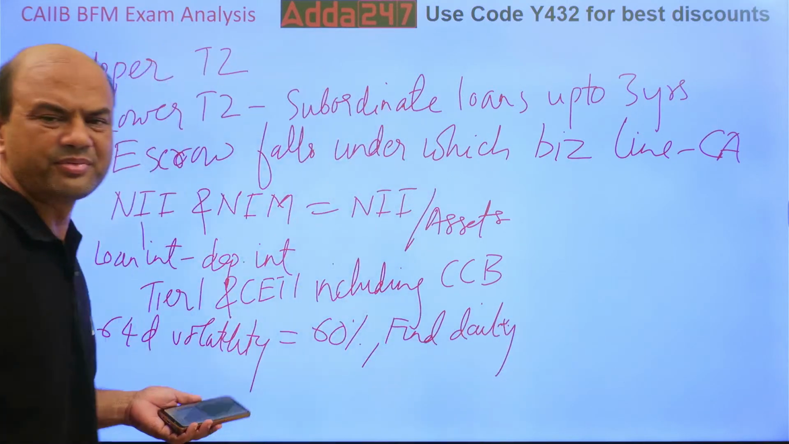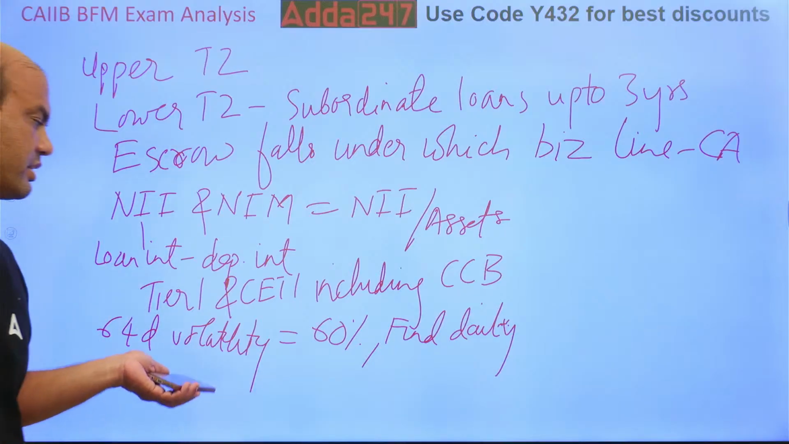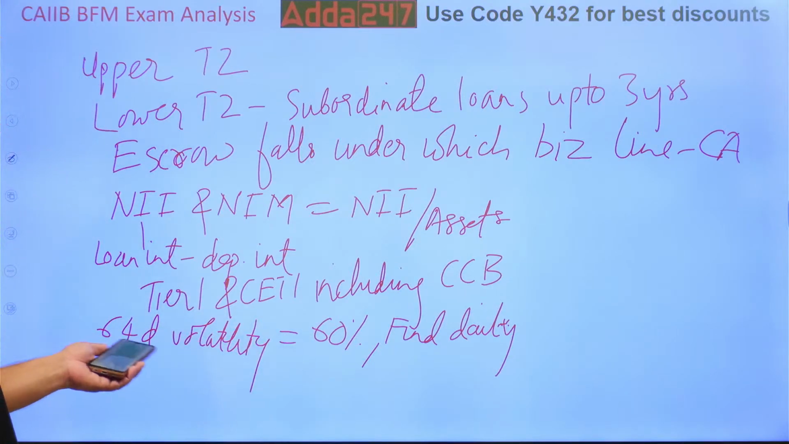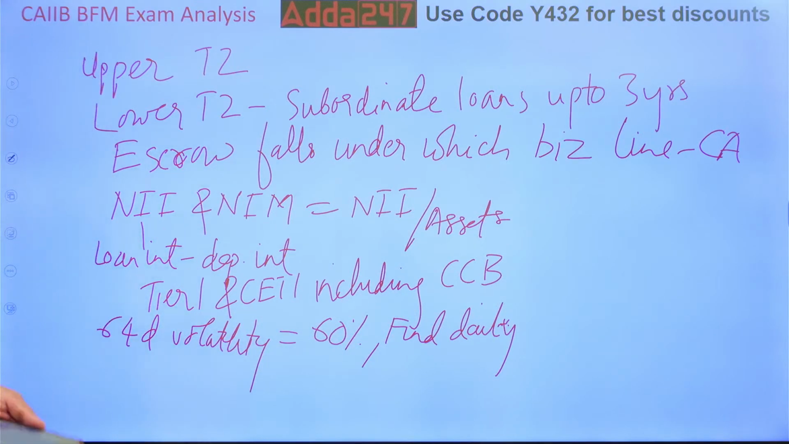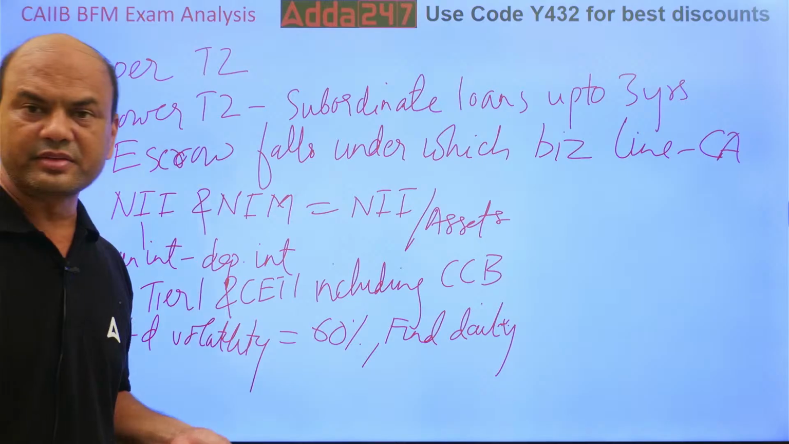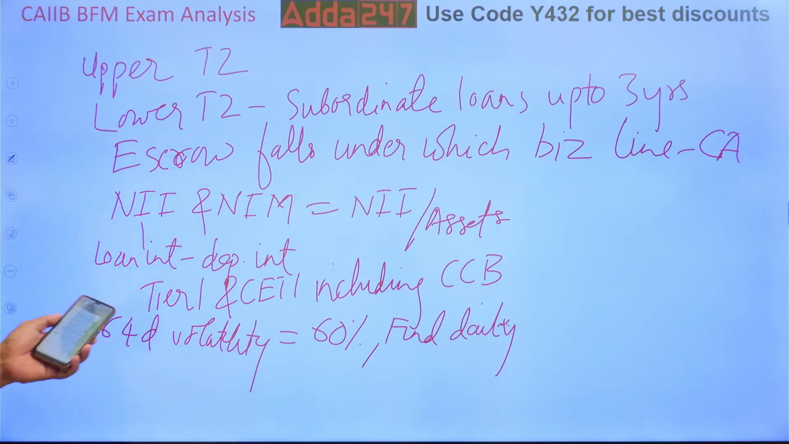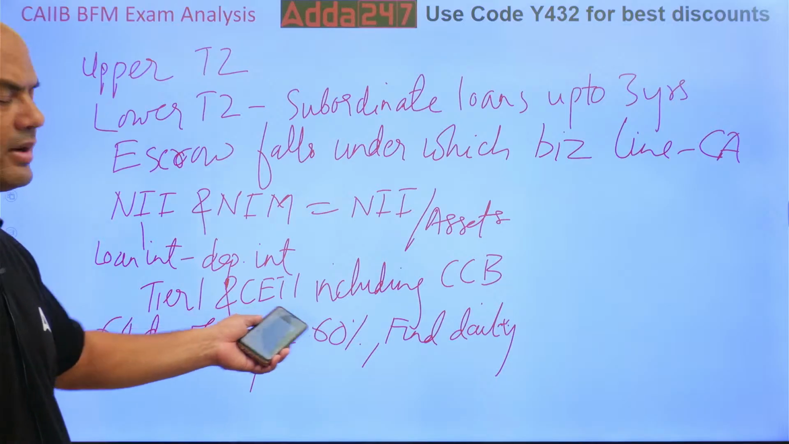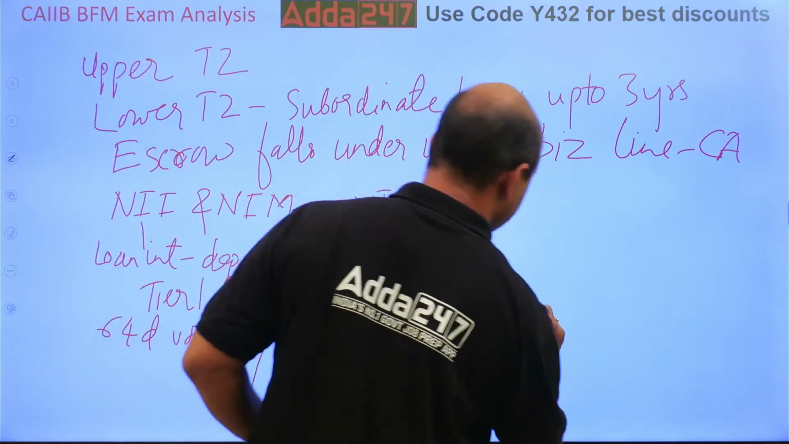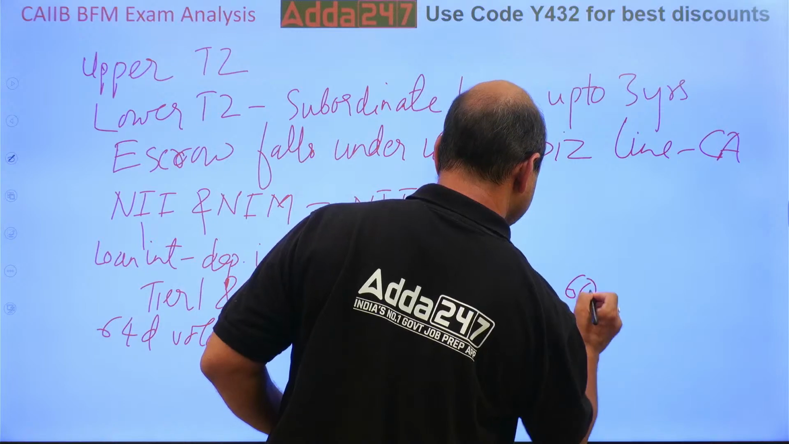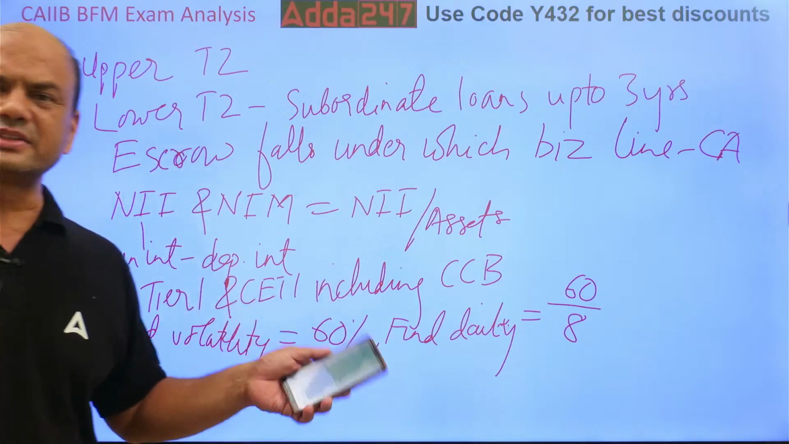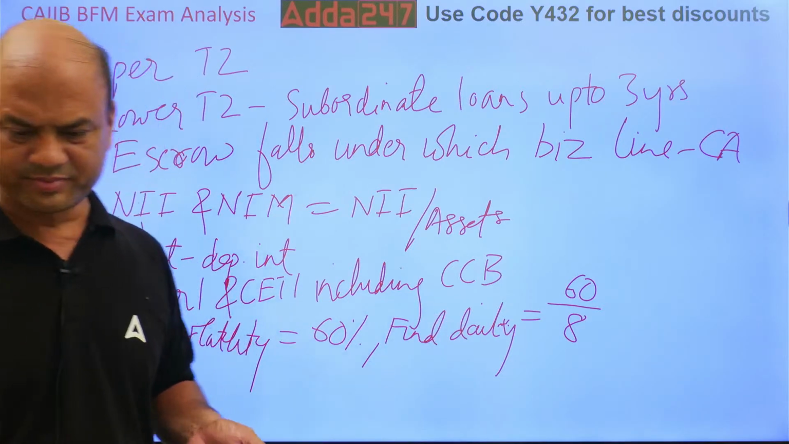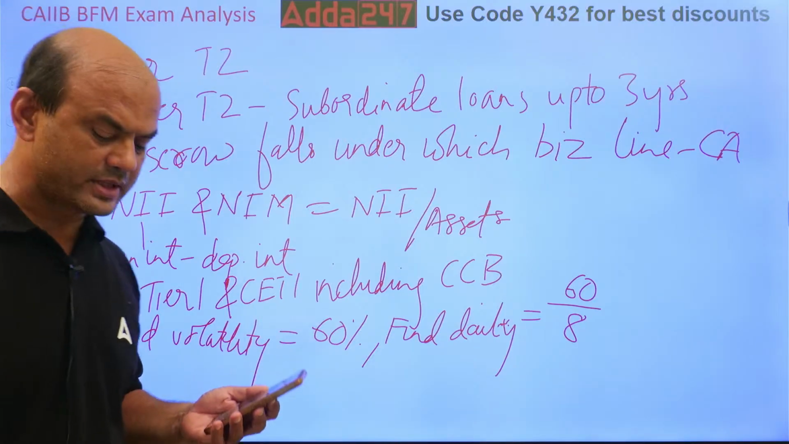It is very simple. 64-day volatility is 60%, and you have to find out daily. So what is the rule? Find the square root of 64, that is 8. Divide 60 by 8. So daily equals 60 upon 8, square root of 64. That will be the answer, 7 point something. Got it? So that was one question asked.